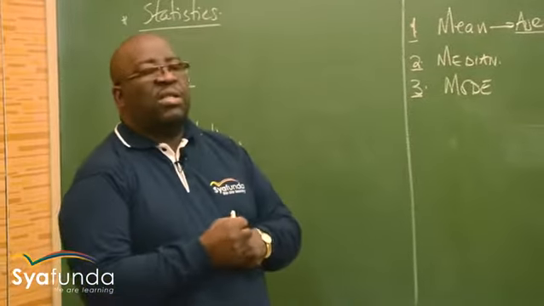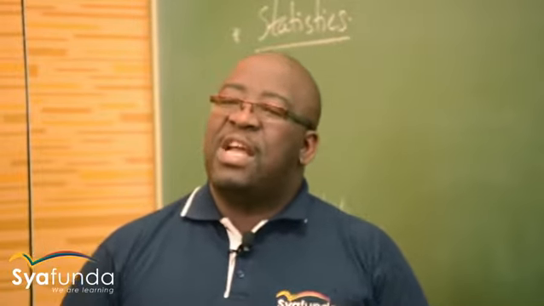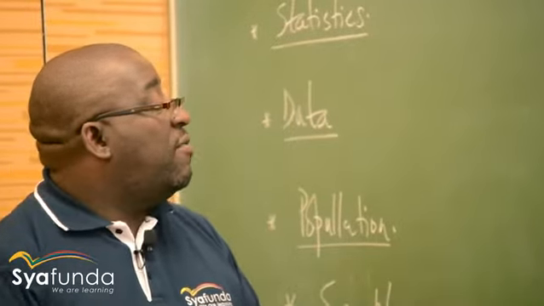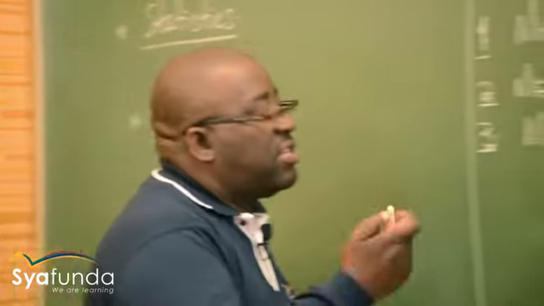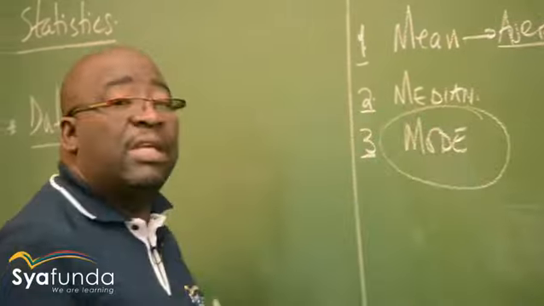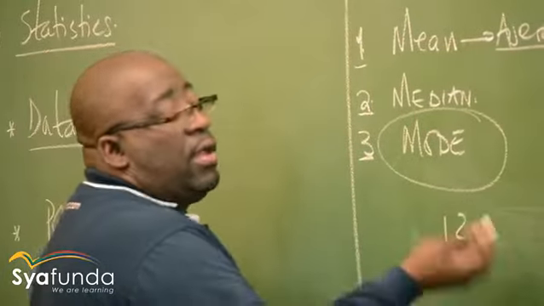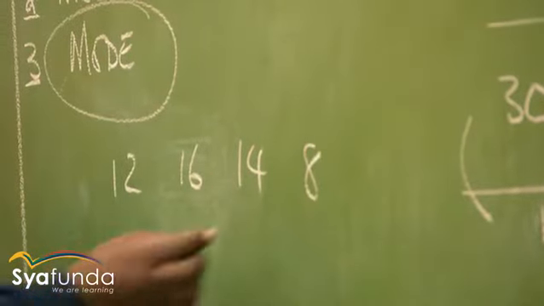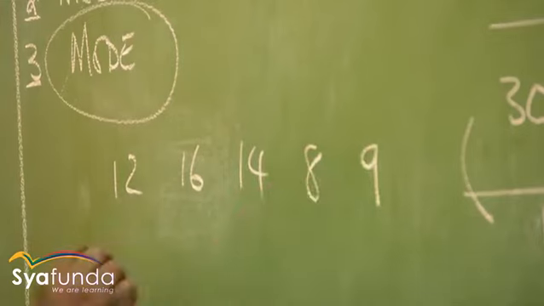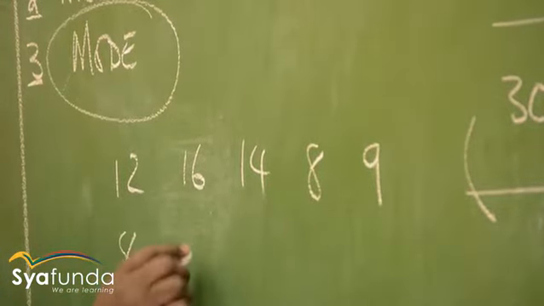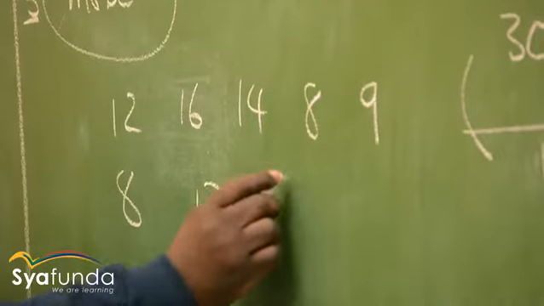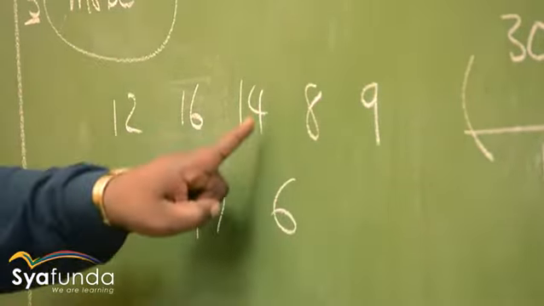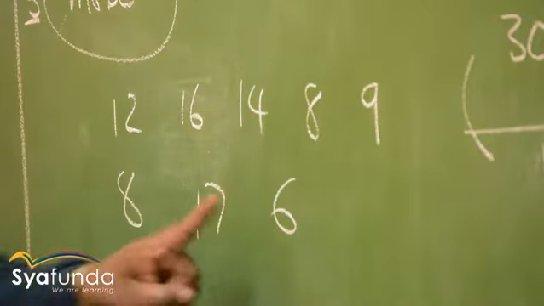The last one is the mode. Mode is the observation that appears most often in the observations that we have. For example, let's take this data to explain the word mode: 12, 16, 14, 8, 9, 8, 17, 6.